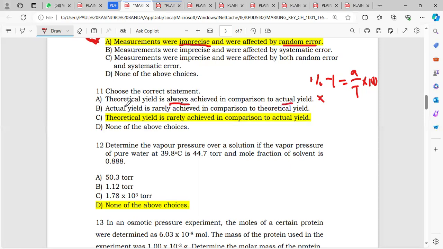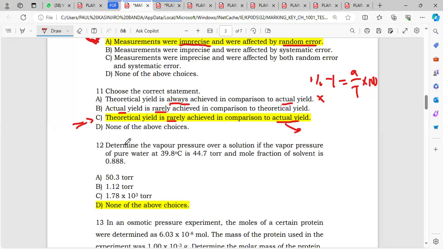And then here they're saying the actual yield is rarely. So the word rarely makes this statement false, because this actual yield is always achieved, right? Okay, so our answer there will be C, which says the theoretical yield is rarely achieved, in comparison to the actual yield, which is always achieved, right? So the best answer there was C.